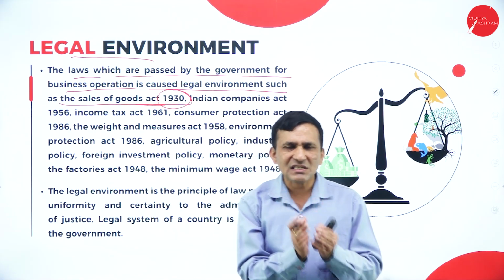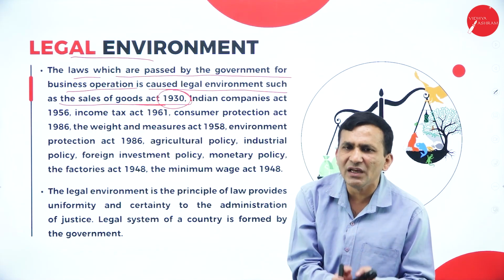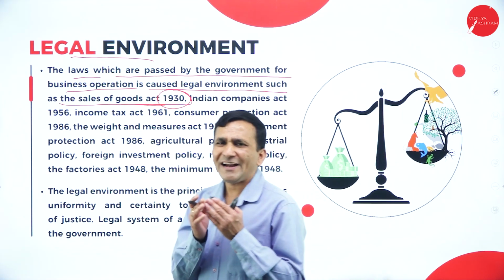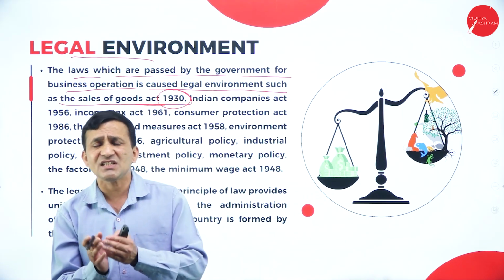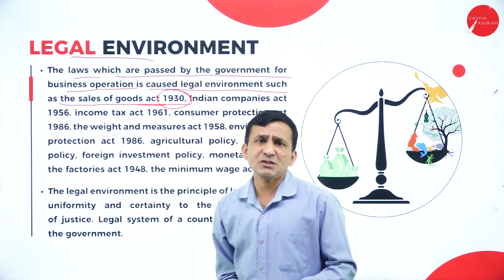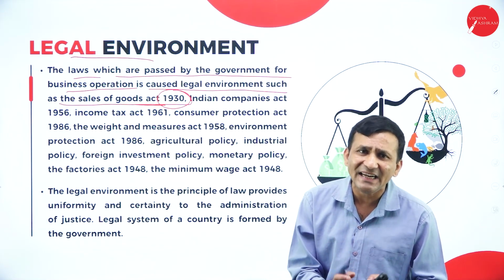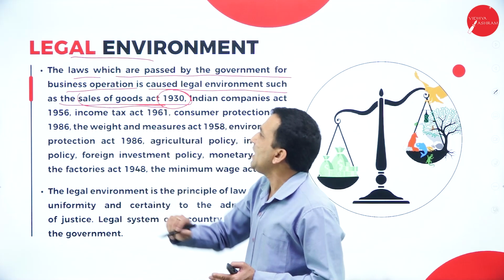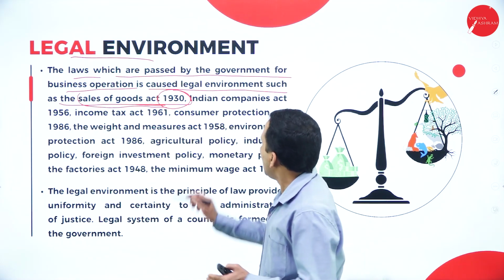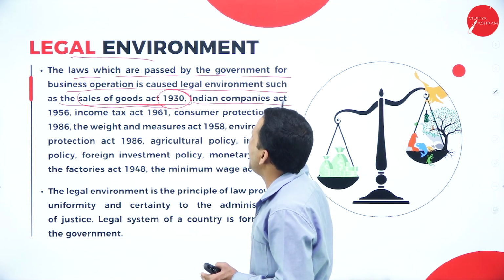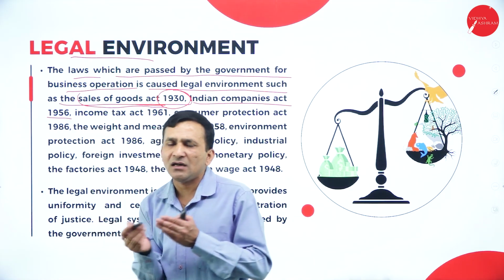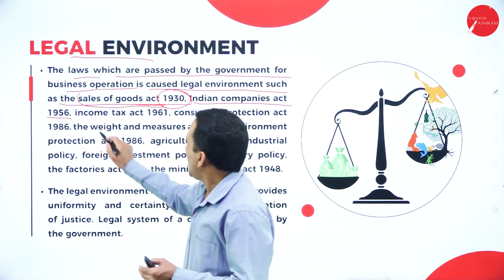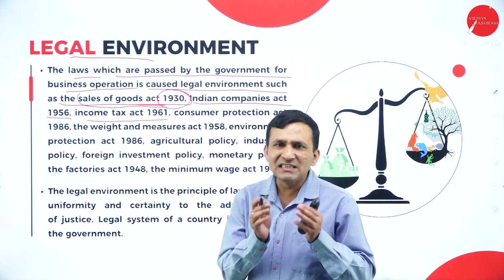Because you are starting a business, there are a few laws or acts or amendments which are related to the business. As a businessman, they want to get more clarity. Okay, so there is one act which is the Sale of Goods Act 1930, and one more, the Indian Company Act 1956, 2013, Income Tax Act 1961.